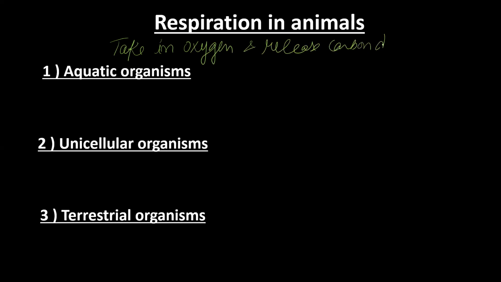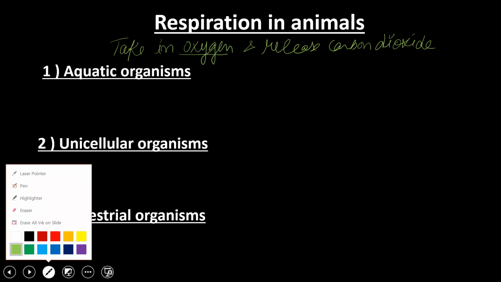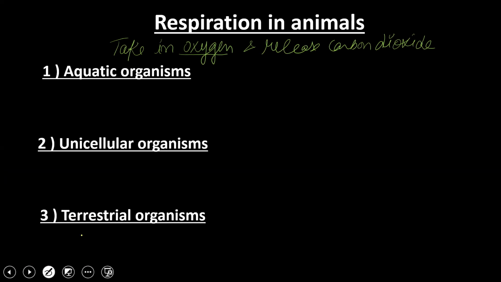This is the process known as respiration in normal terms. And when this oxygen enters inside the body, the oxygen will break down the glucose into energy units, water will be there, and the main byproduct will be carbon dioxide.